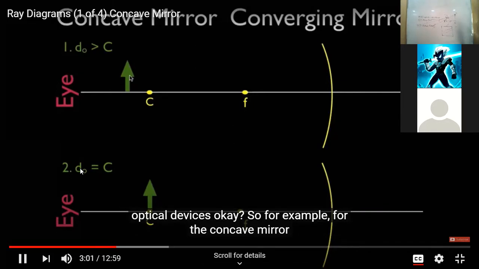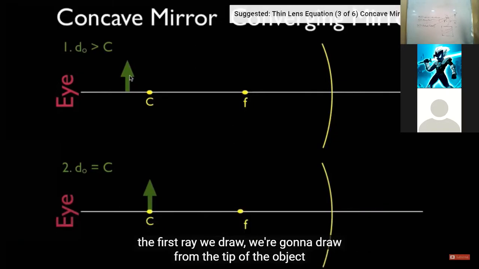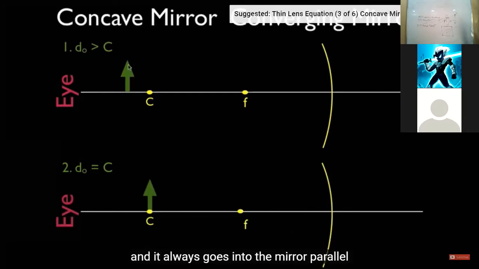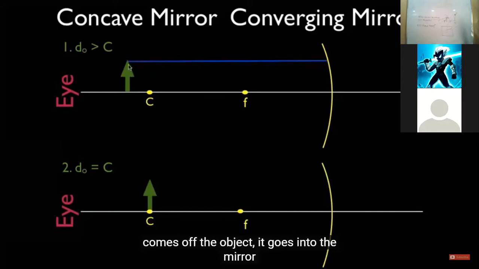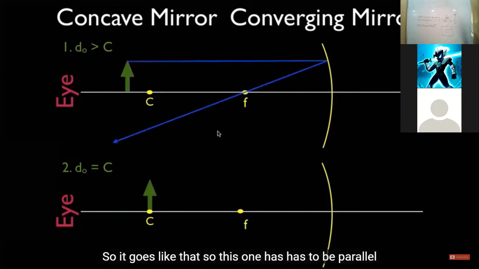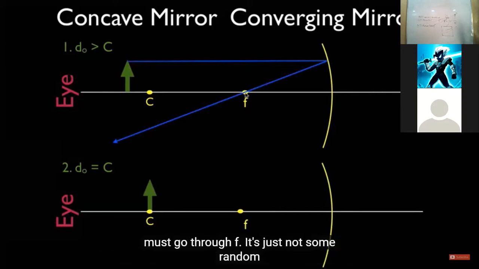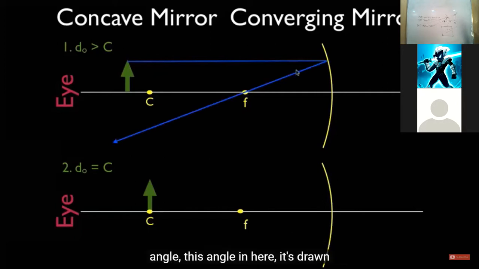For the concave mirror, the first ray we draw, we draw from the tip of the object, and it always goes into the mirror parallel to the principal axis. So this light ray comes off the object, goes into the mirror parallel to the principal axis, and comes out through F. So it goes like that. This one has to be parallel, and when it's reflected off of the mirror, it must go through F. It's not some random angle. It's drawn so that it goes through F.